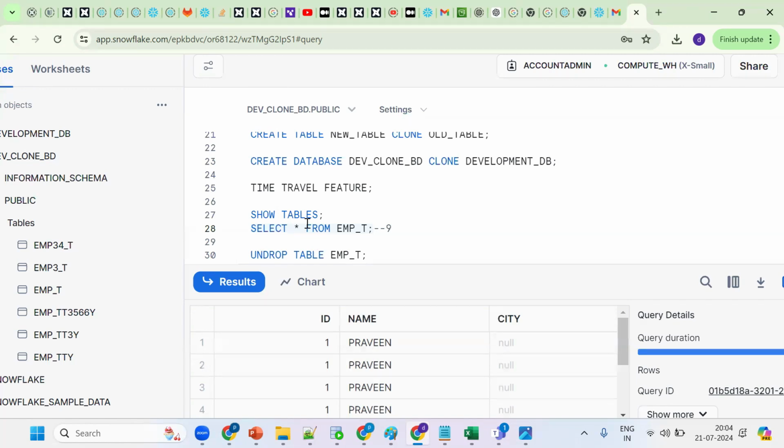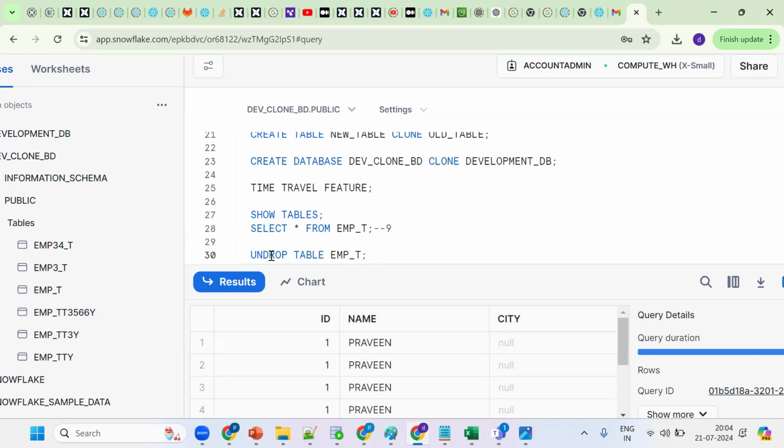We can access the historical changes that have been updated, deleted, modified, or dropped. Okay, simple use case. I drop it, and I can undrop it. This is not bad, it's the time travel feature.